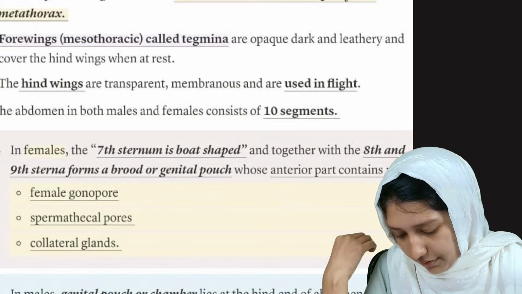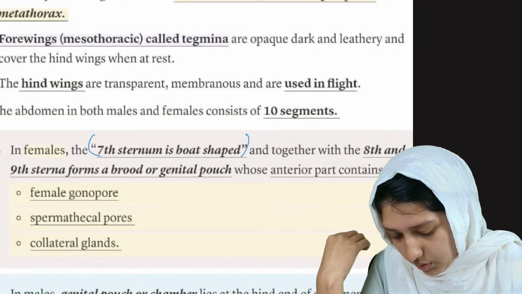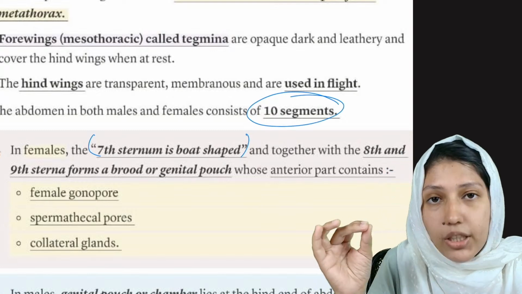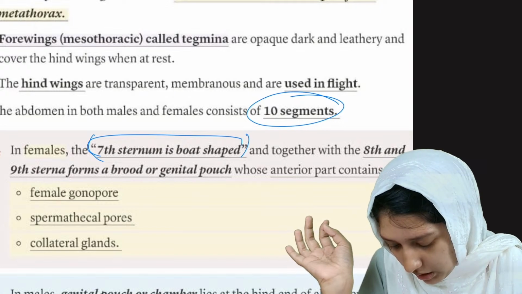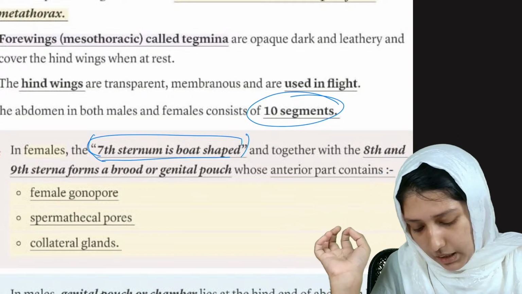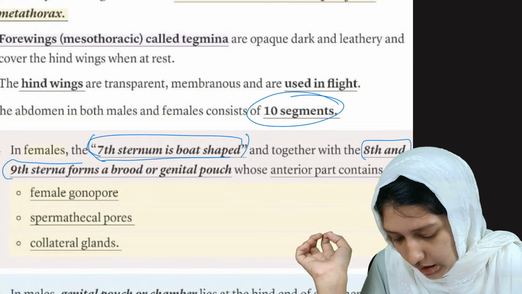Clear? And in the reproductive system, they have 10 segments in the abdomen, and in females the 7th sternum is boat shaped, and together with the 8th and 9th sterna forms a genital pouch.